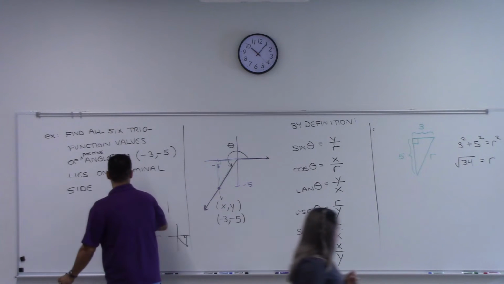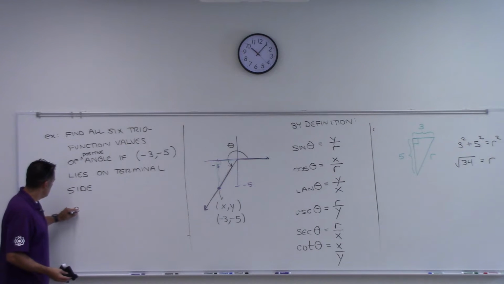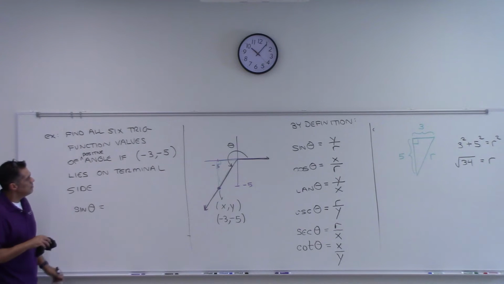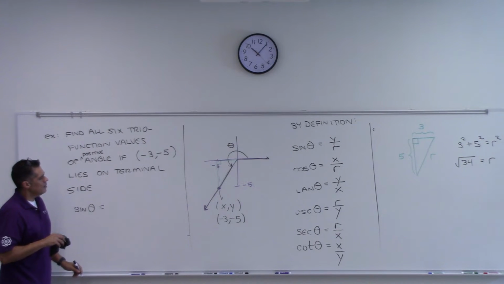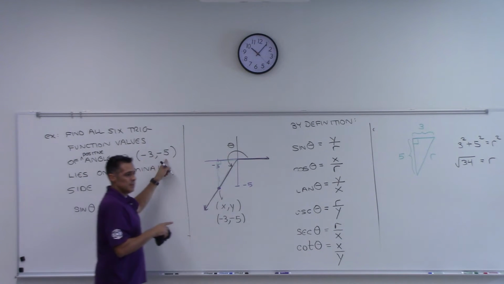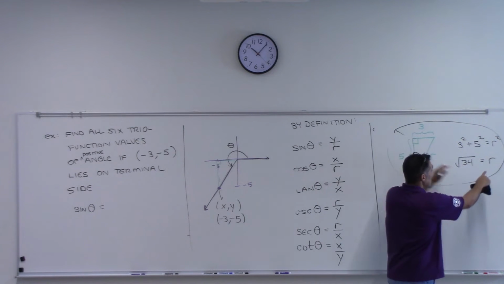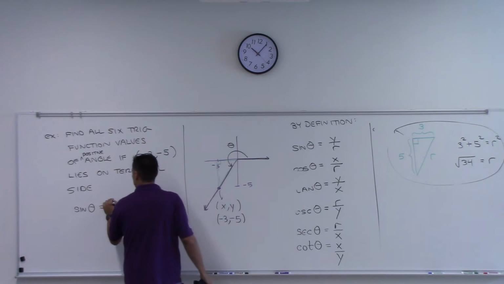Who has questions? I'm going to give you the answer here. What's sine theta for this problem? Is it 5? Careful. It's the y coordinate, right? What's the y coordinate? Don't look at this triangle; it was only to get r. We actually need the y coordinate off the point. So this is -5 over root 34.